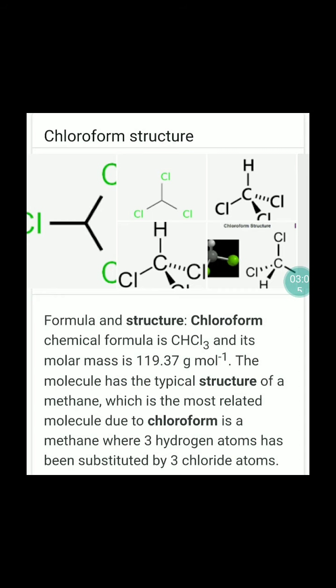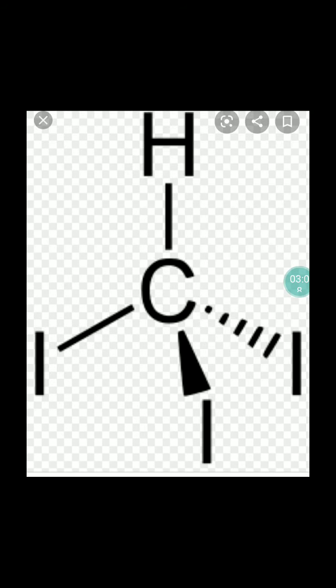Then next one, after chloroform, is iodoform. So iodoform is CHI3, carbon containing 1 hydrogen and 3 iodine atoms. The physical properties of iodoform: it is a yellow crystalline substance with a disagreeable smell. Then it is used in medicine as a healing agent and antiseptic in dressing of wounds. However, its use is limited. So this is all about iodoform.